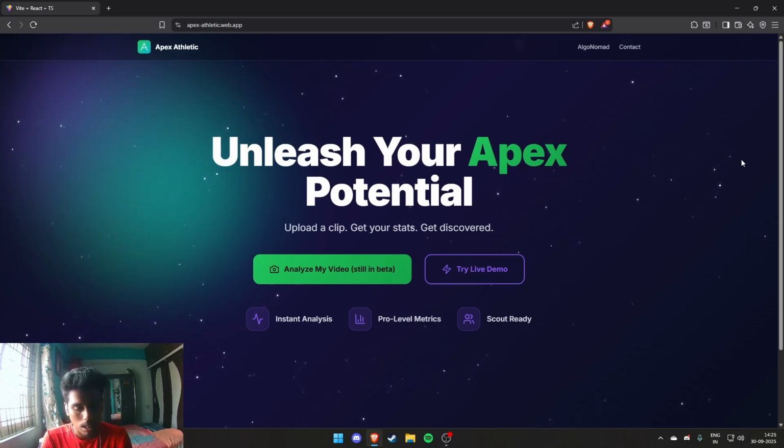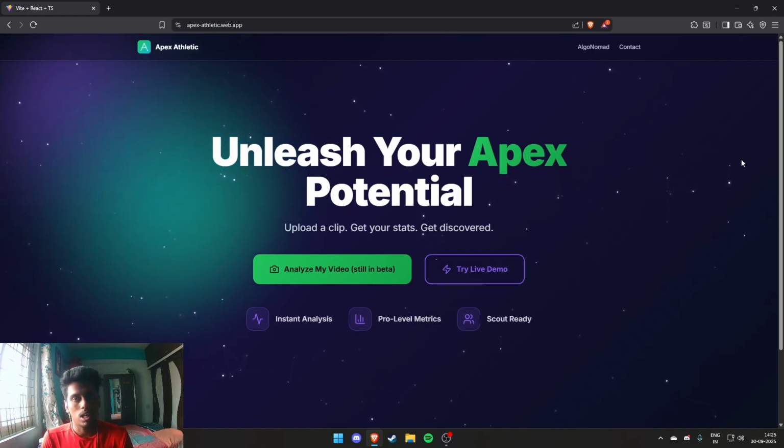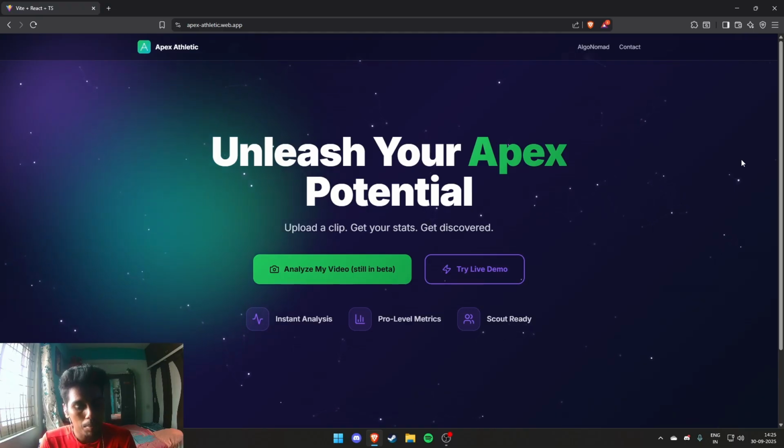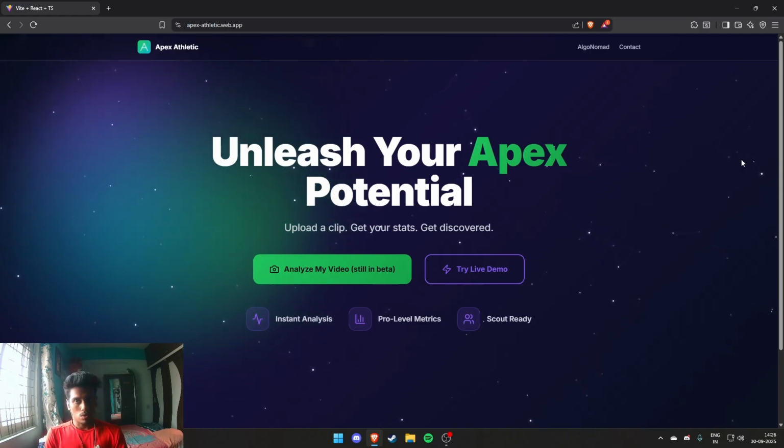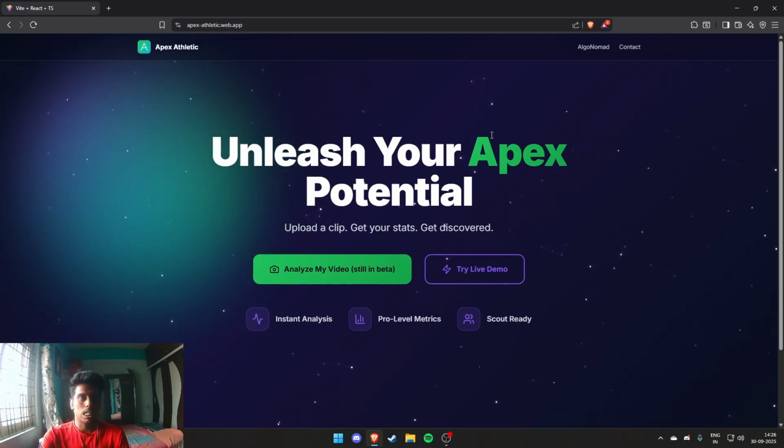I am Hariharan Karthik from the team AlgoNomads, who have proudly qualified for the Smart India Hackathon 2025 at the college level. Our problem statement is AI powered mobile platform for democratizing sports talent assessment. Our problem statement ID is SIH25073 for your reference. The solution that we have come up with in order to solve this problem is our very own app, Apex Athletic. As you can see, this is the home page interface of our app Apex Athletic.